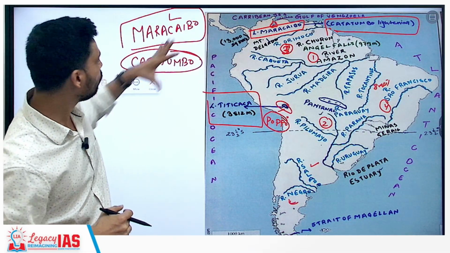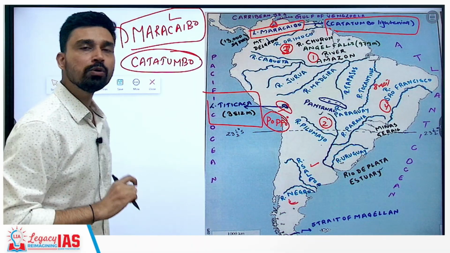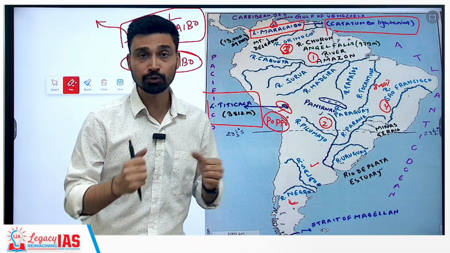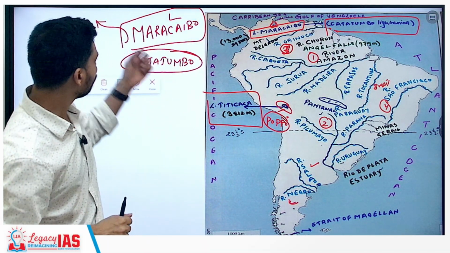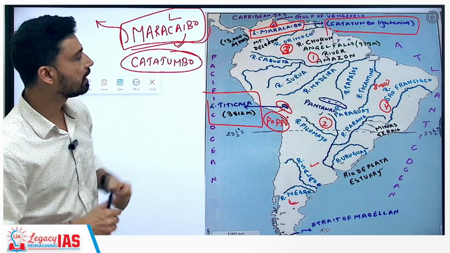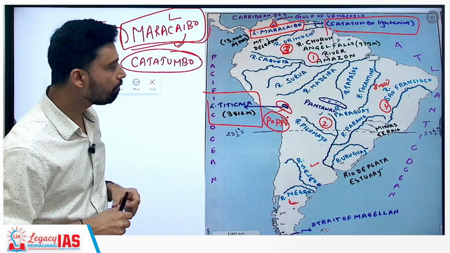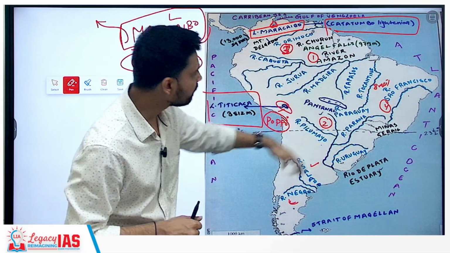So Lake Maracaibo, Catatumbo lightning. Plus, it has economic significance as well, as it holds a large amount of crude oil and natural gas reserves. We know that Venezuela is the country with the largest oil reserve in the world, and one of the richest regions of Venezuela where you find crude oil and natural gas is Lake Maracaibo. So Lake Maracaibo and Lake Titicaca, two very important lakes you should keep in mind as far as South America is concerned. We have the rivers that we have discussed.